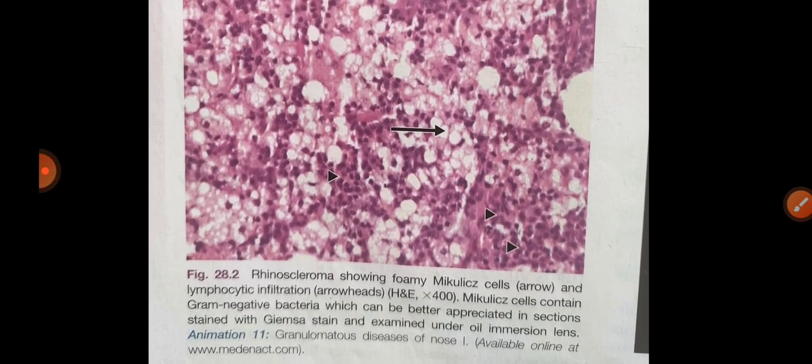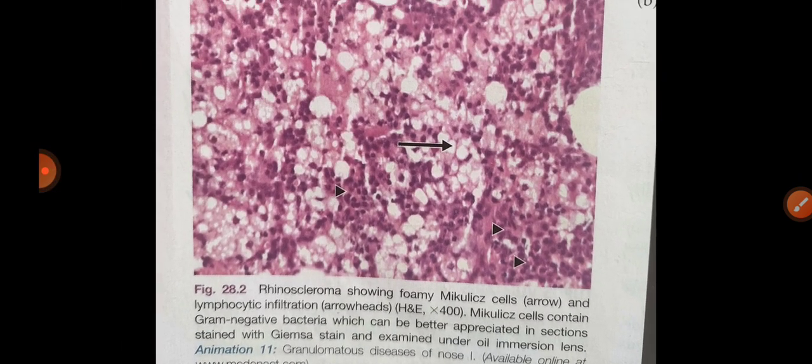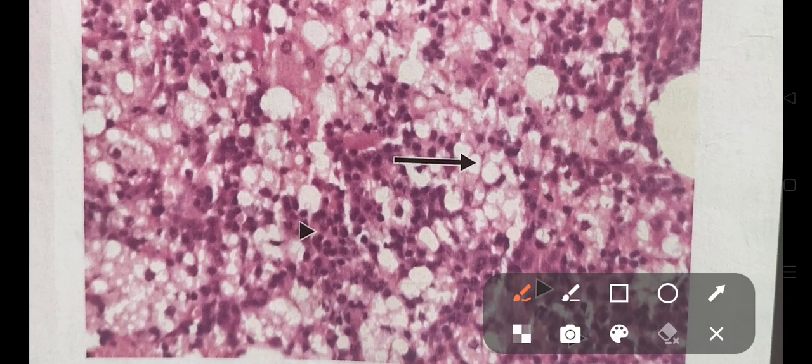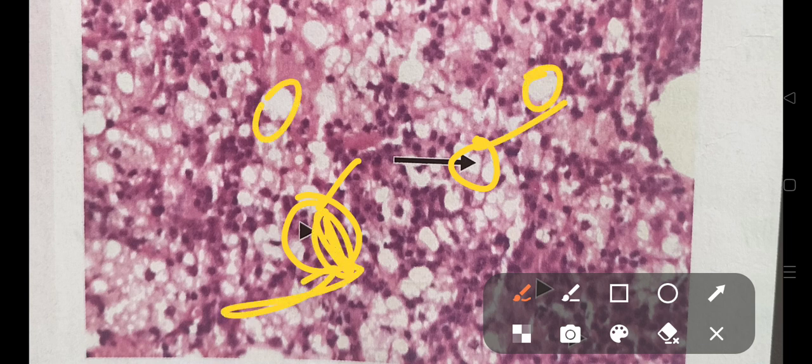This is the diagram for rhinoscleroma showing the two big arrows, that is Mikulicz cells, and these small arrows are showing eosinophilic Russell bodies. Eosinophilic Russell bodies are formed due to deposition of immunoglobulins by the plasma cells. Mikulicz cells have vacuolated cytoplasm with a central nucleus, which contain active bacilli. These eosinophilic things are the Russell bodies.